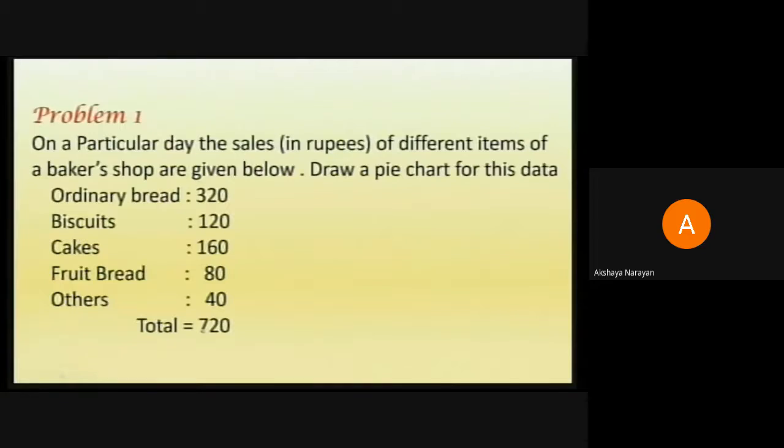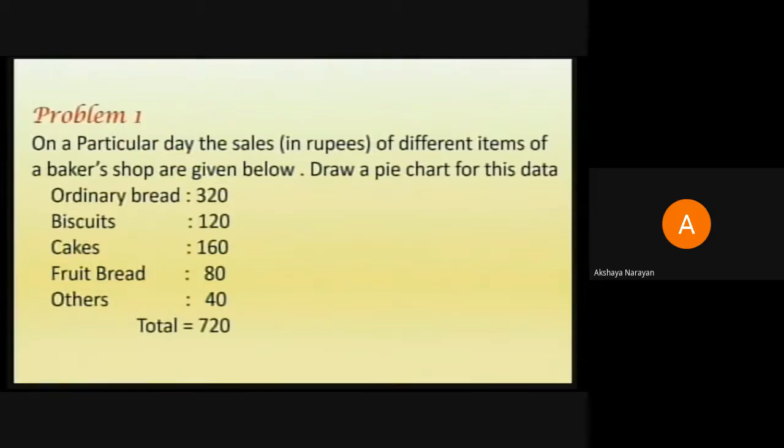So first we have to make the fractions allocated for each of these items. How do you make this fraction? It is 320 out of 720, and similarly 120 out of 720. Once these fractions are obtained, then we have to take the sector out of the circle.